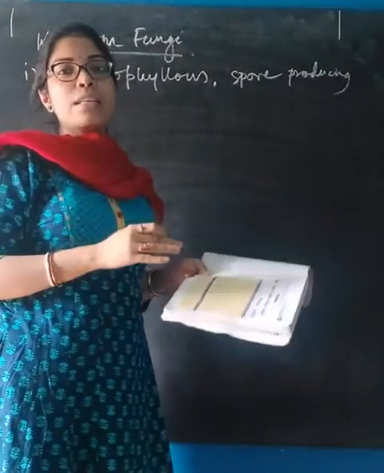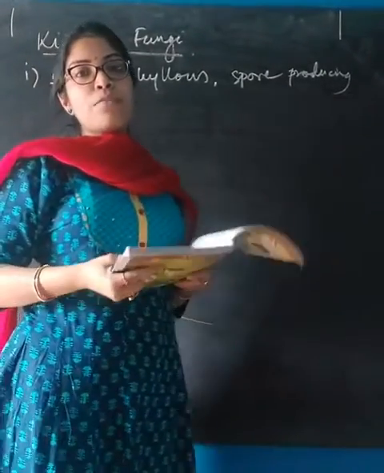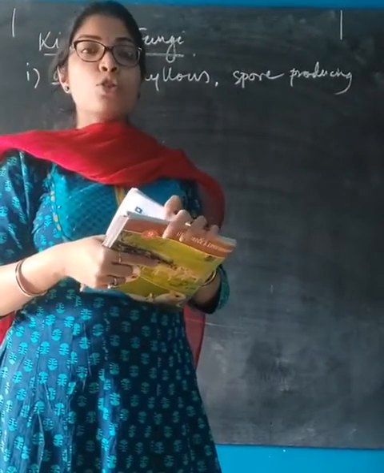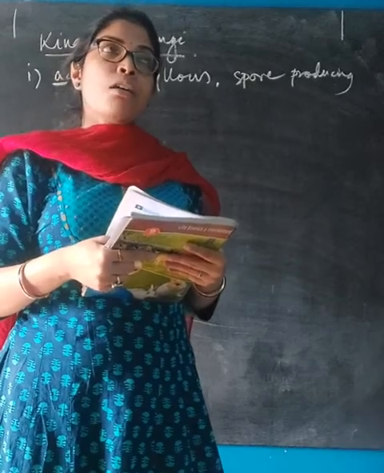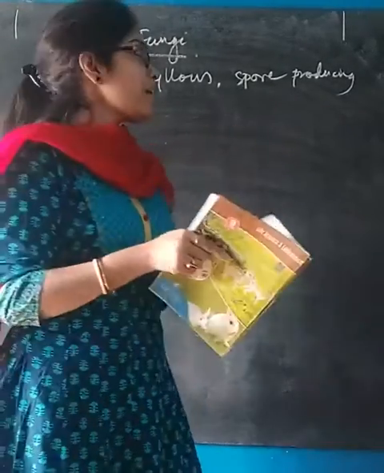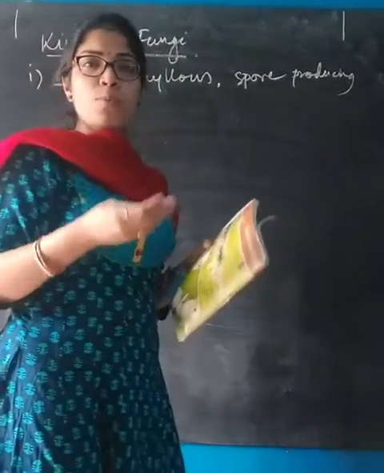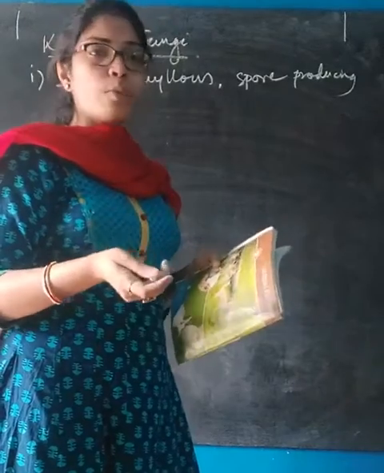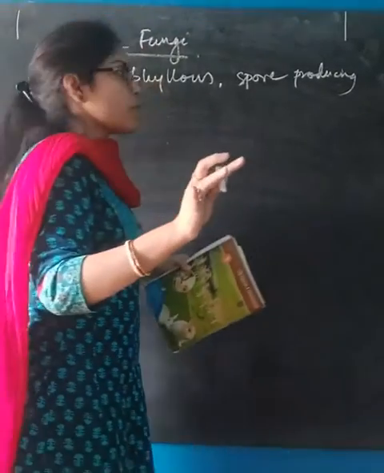You have read in class 8 the modes of asexual reproduction that was there in your syllabus. Spore formation was one such mode of asexual reproduction, and you have read that they produce spores, sporangium, spore sacs. This occurs in Rhizopus, sorry, not Rhizobium.